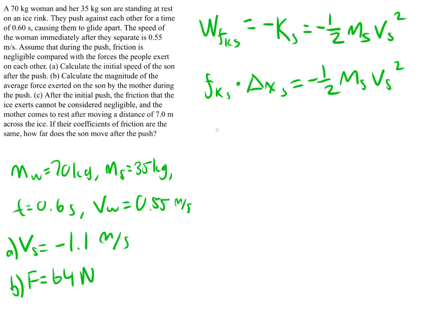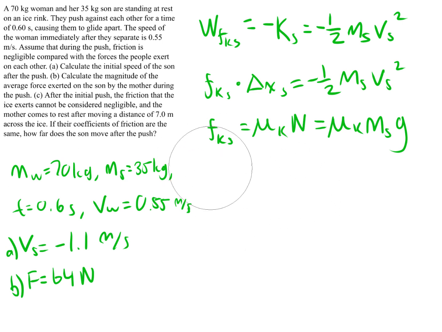Now we can break this down even more to the coefficient of kinetic friction, and I don't need to specify for the son or the woman because they have the same coefficient of kinetic friction. It says it right here. Times the normal force, which equals the coefficient of kinetic friction times the mass of the son times g, the acceleration due to gravity.